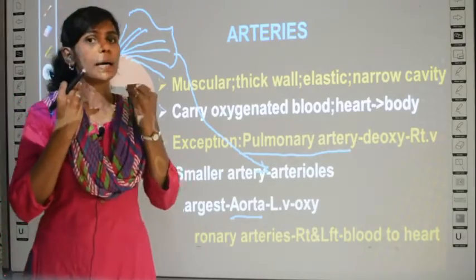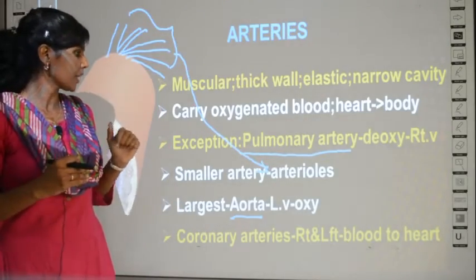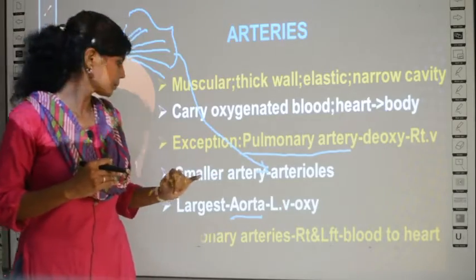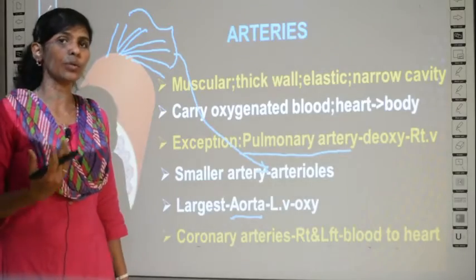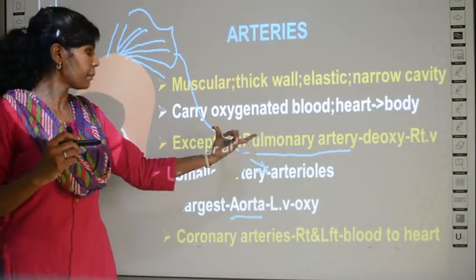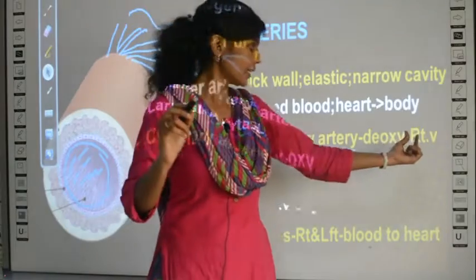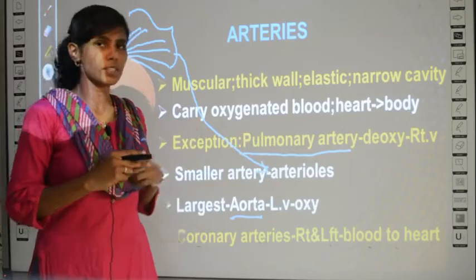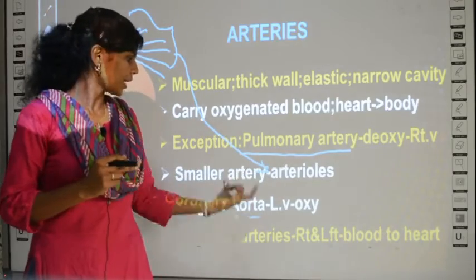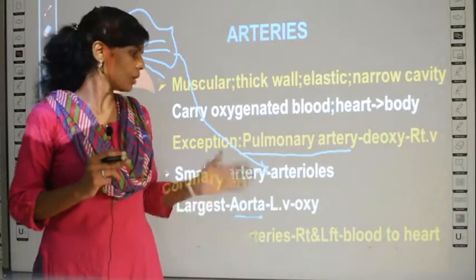Clear? So these names all you should remember, especially pulmonary artery, aorta and coronary arteries. Say for example pulmonary artery, where is the location? In the right ventricle. From the right ventricle only you can find this tube. And aorta, it is from the left ventricle. These all you have to remember.